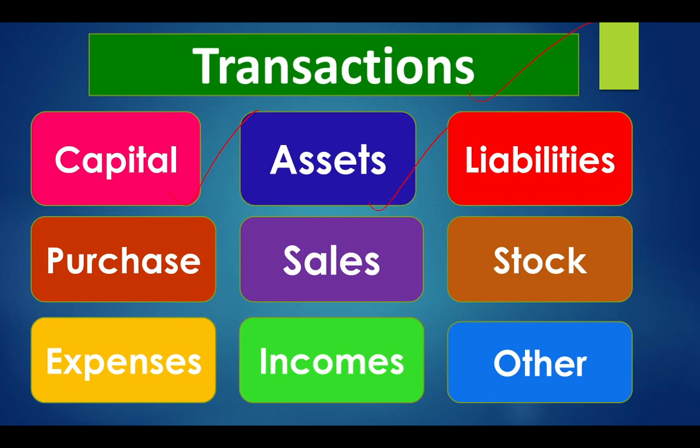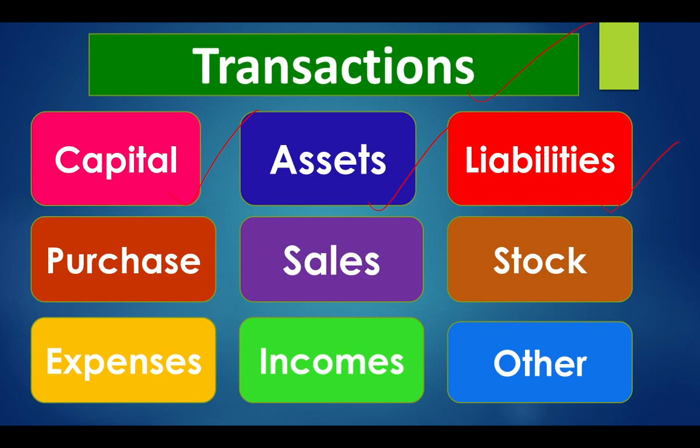Assets means all the properties of the business. For example, furniture, computer, equipment, machinery, land and building, cash, bank, these all are the assets of the business. Next, liabilities. All that the business is owing to outsiders is called liabilities.